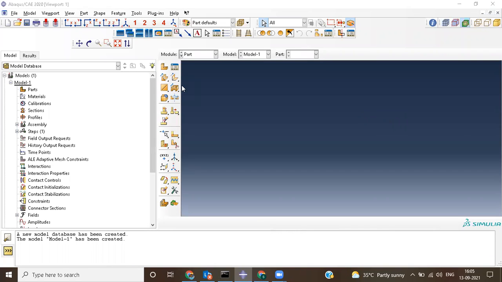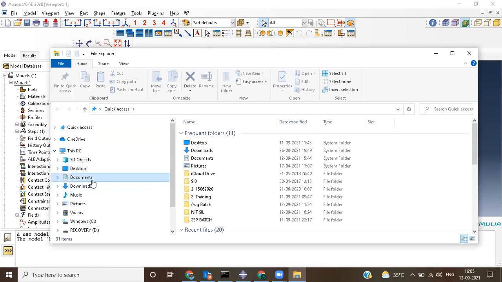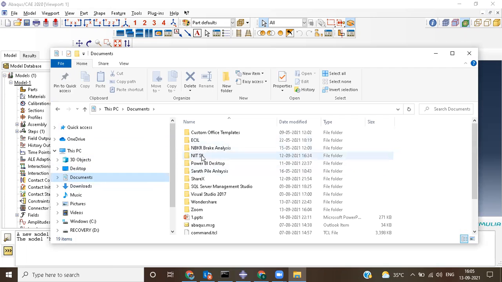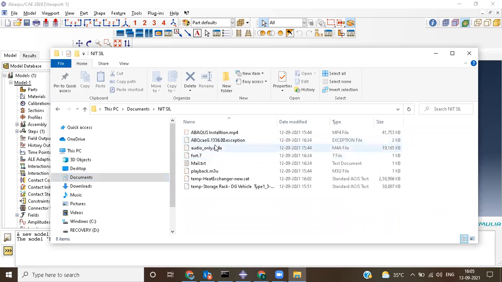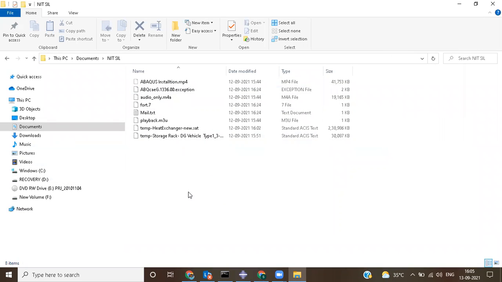Okay. So to open up this particular software, we should know where we are working, in which space we are trying to solve all our problems. For that, I have created your particular folder in the documents. I would like to save your files as NIT SAL. I would like to store your recording videos and your Abacus files, and putting all those files together would be a big messy task for us.